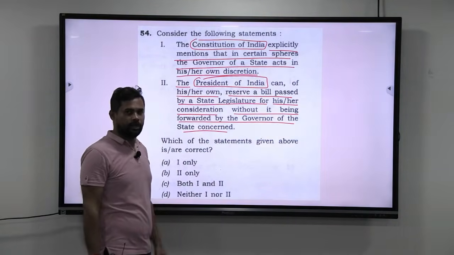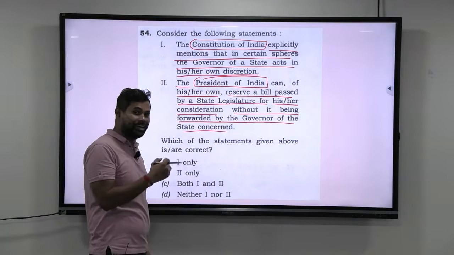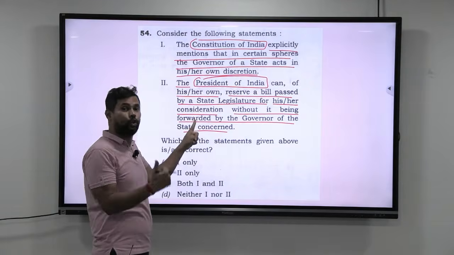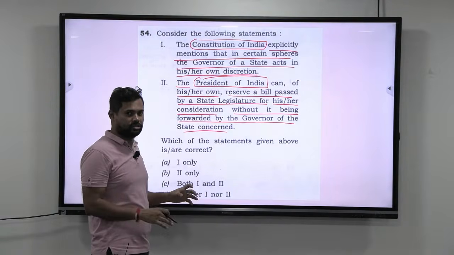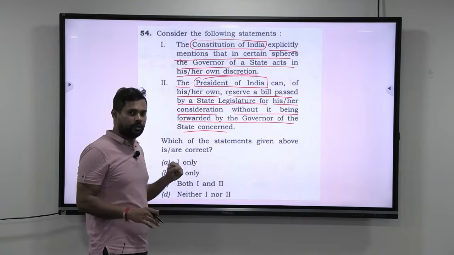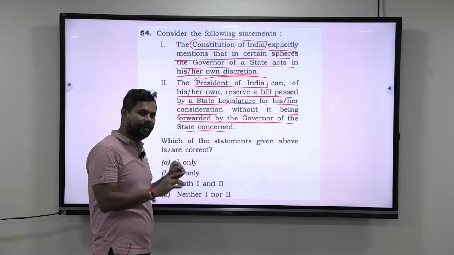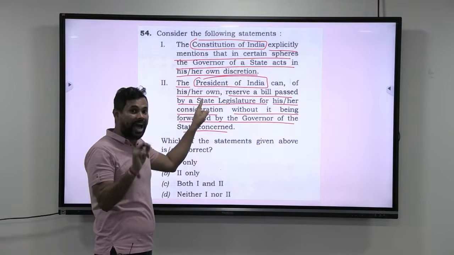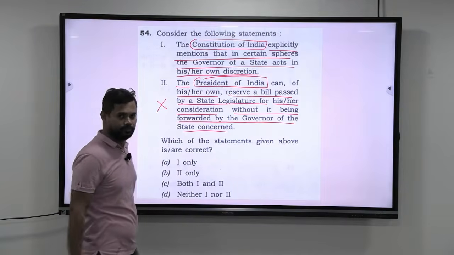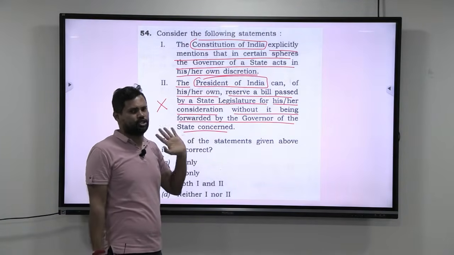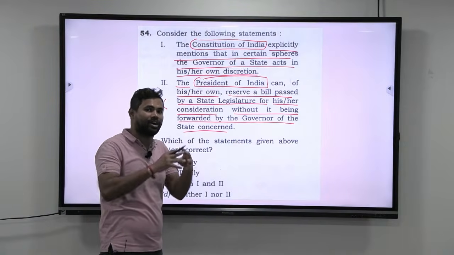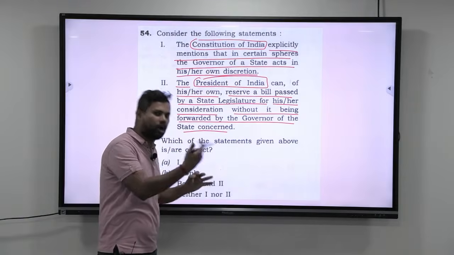Can this be possible? Though India is a union of states, though India is quasi-federal, understand that federalism itself is a basic structure, and this is too extreme, it spoils the center-state relations. If the president, out of discretion, can take any legislature bill without the consideration of the governor, then it becomes too extreme to have such a power in the hands of the president. So this particular statement can never be true. Just with wisdom you will understand that this is too extreme a statement. That is why knowing the philosophy of Indian democracy and the Indian democratic structure itself will help you to deduce a lot of answers in polity.